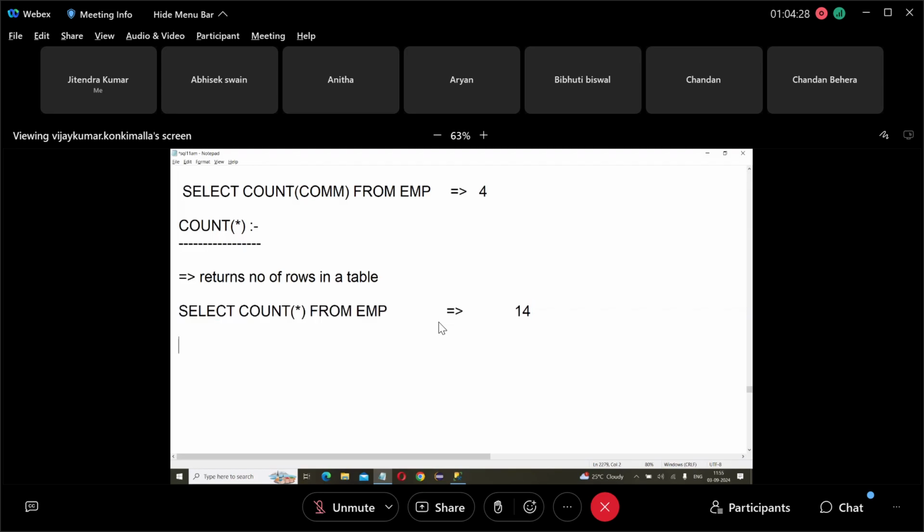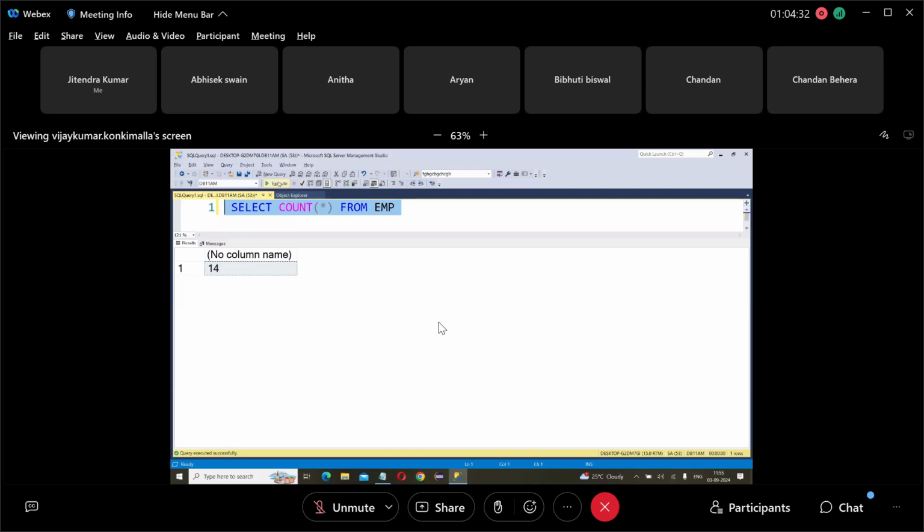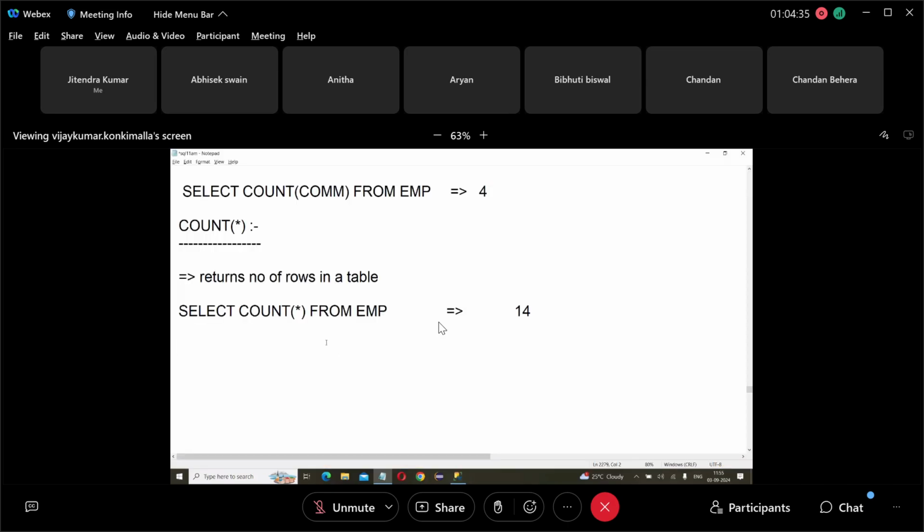Okay, understood. Now, select star will show the rows, and select count star will show how many rows. Okay, then suppose, for example, I don't want to see how many rows. What is the difference between count and count star?